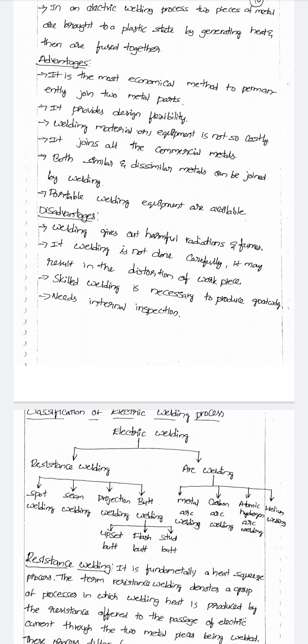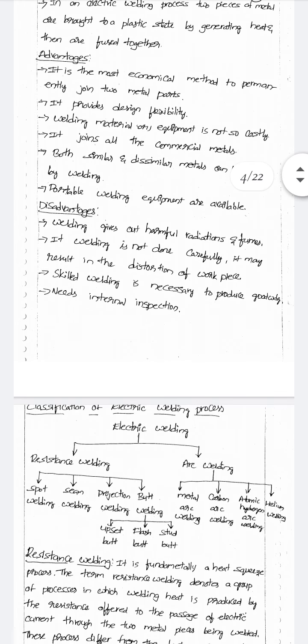Each and every person needs separate designs, so based on their own interest, it can be designed. If I want this type of design, I can select it. That flexibility is available in electric welding.